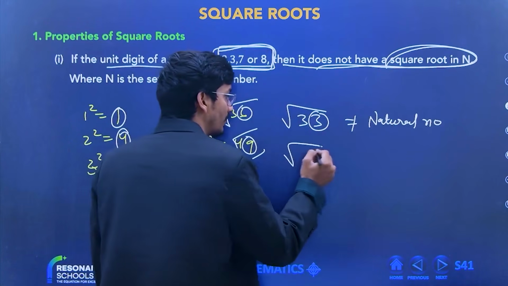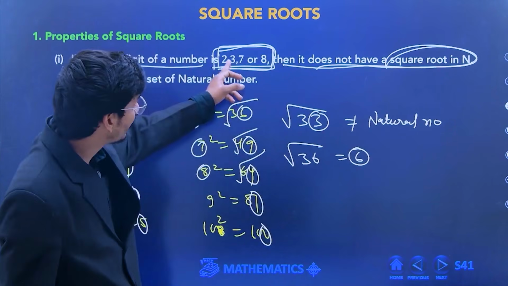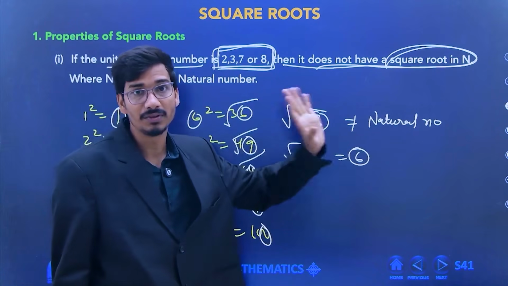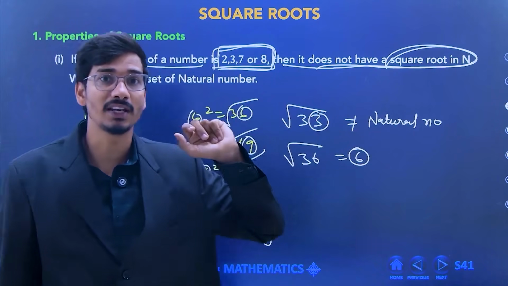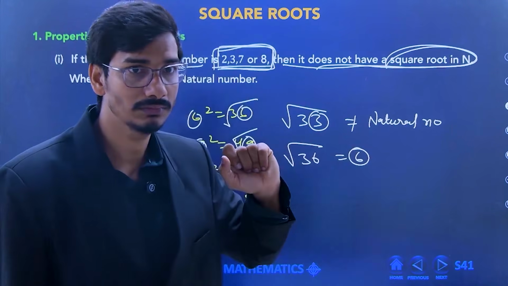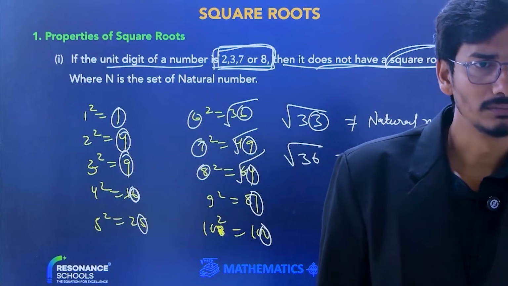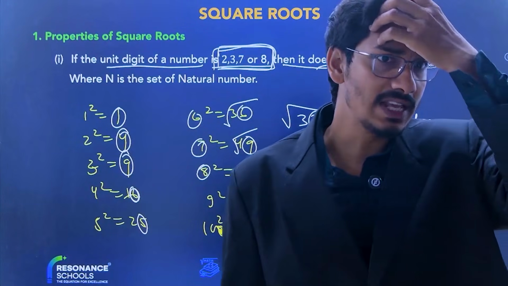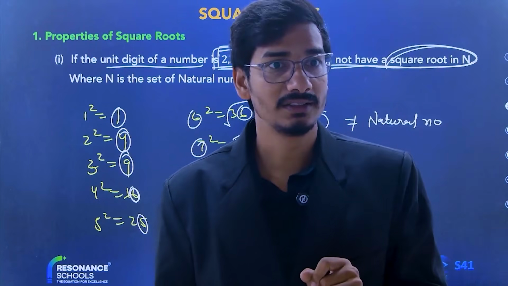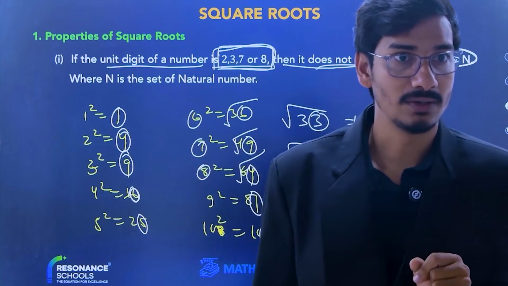But the square root of 36 is 6. It means if 3, 7, 2, 8 is present in the unit place, we will not get a natural number. But in the case of 81, the unit place is 1, not 8. I am talking about the unit place, not the 10th place.